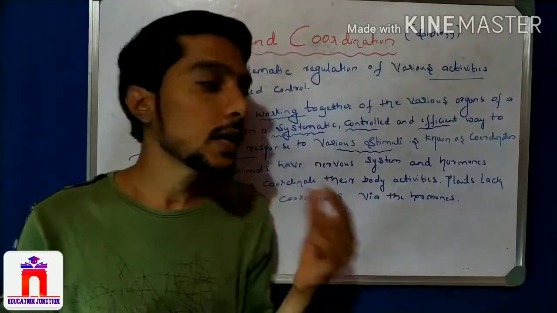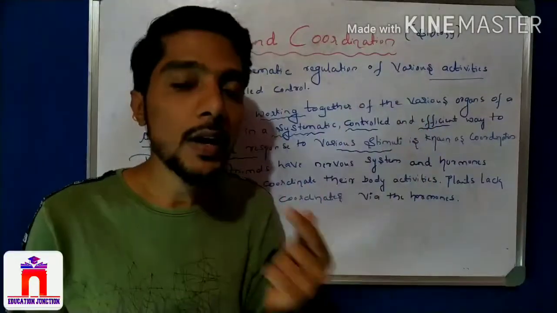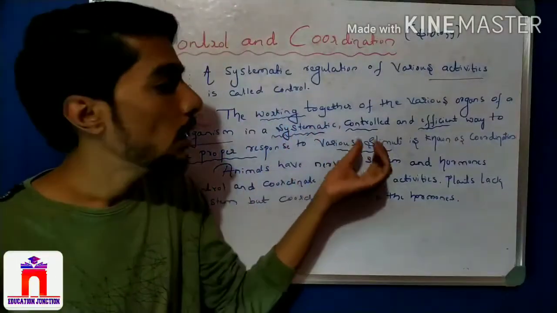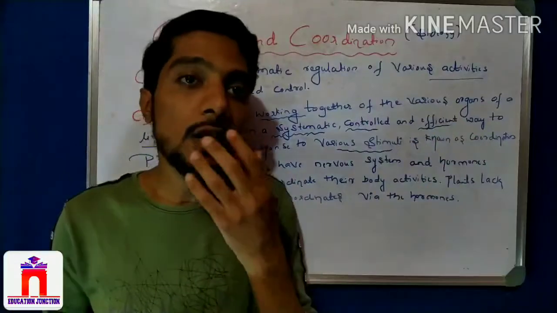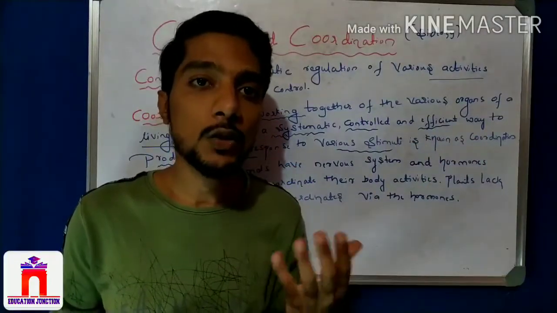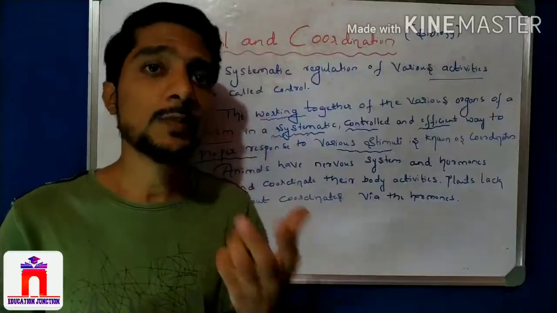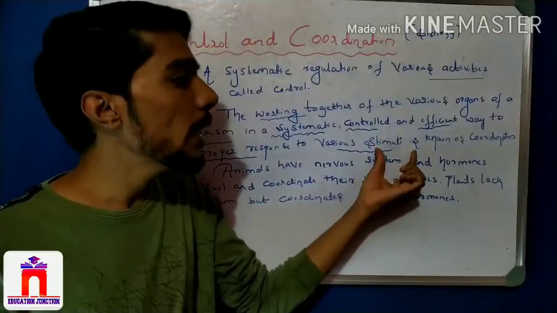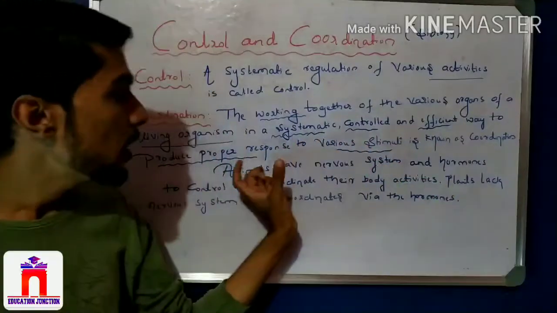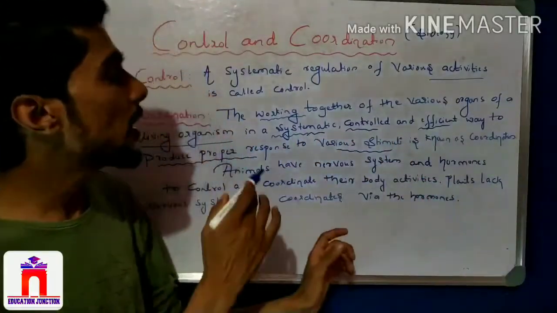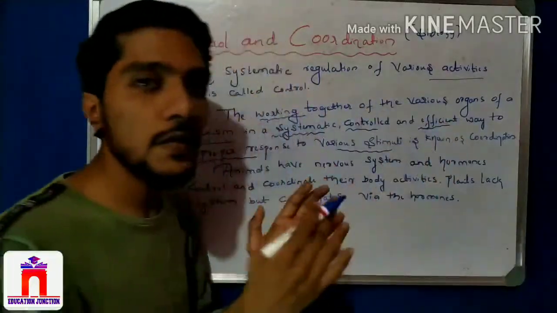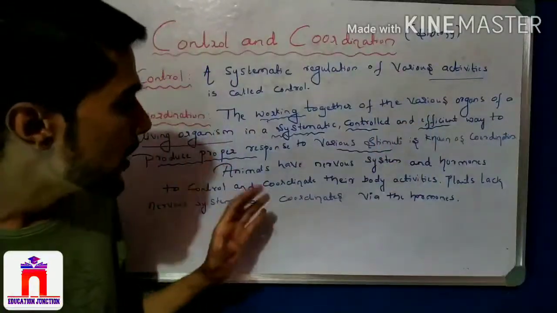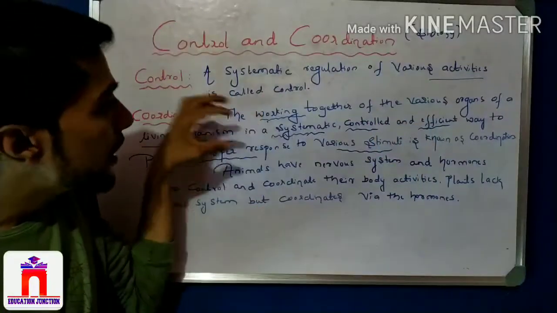If the tongue does not work in a systematic, proper or controlled way, we cannot taste the food, right? If the nose cannot be controlled in a systematic and efficient manner, then we cannot find the smell, sweet smell, spicy smell. What if we want to make the proper response to any stimuli? Then what condition? The working together of the organs is very important, in a systematic, controlled and efficient manner. So in this system, coordination is very important.